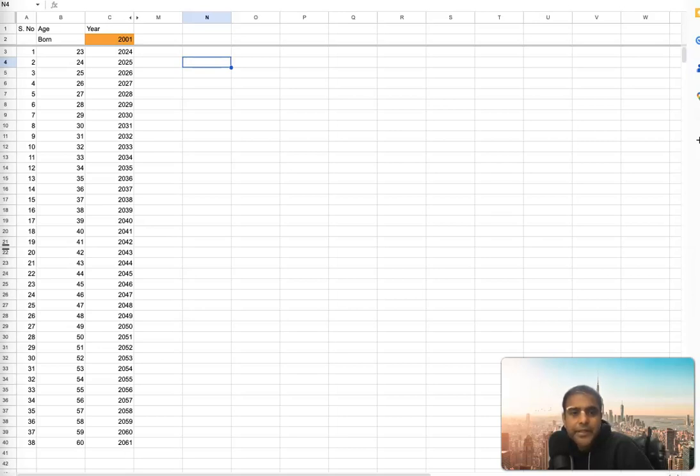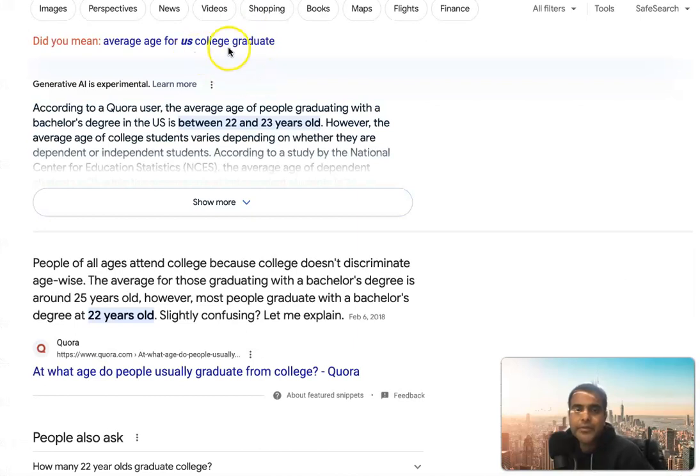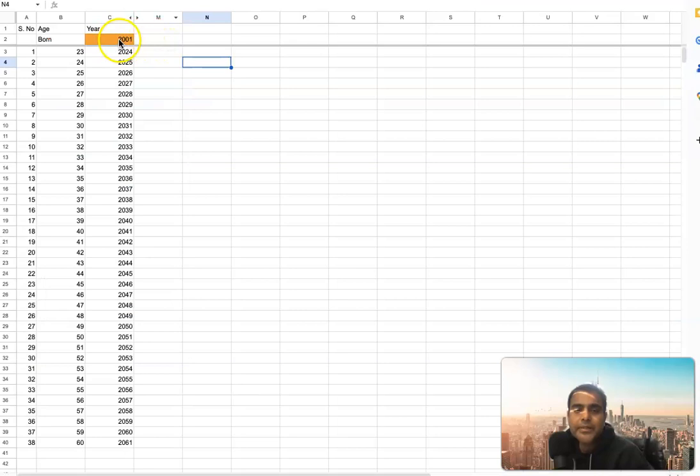The example I was thinking of is a person who is graduating this year from college and starting his or her job. I was just doing a Google search, like what is the average age for a US college graduate, and it's typically 22, 23. So I picked somebody who was born in 2001 who will be turning 23 this year, and they'll be graduating from college.